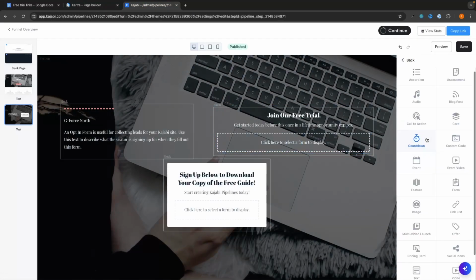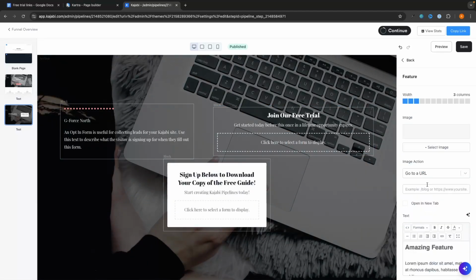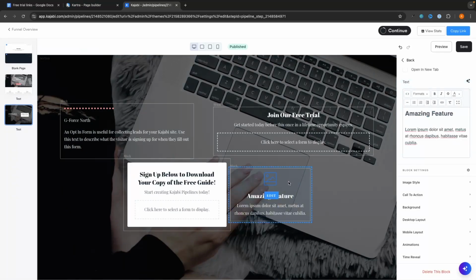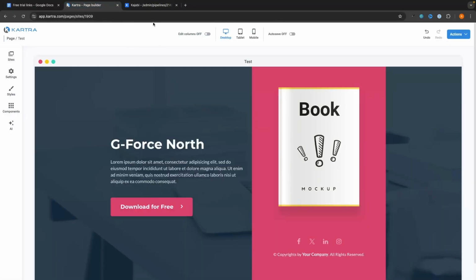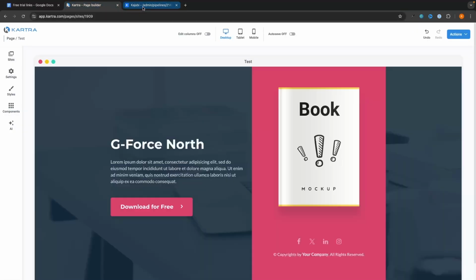Whereas on Kajabi, we can essentially just add in single elements right here. Let's say I want to add in a feature. This is now going to be added. It's just really not the same. So in terms of the page builder that we get with both of these tools and actually being able to create the main page, these two tools are worlds apart and Kartra is far better at this.